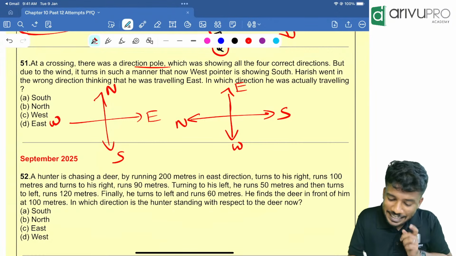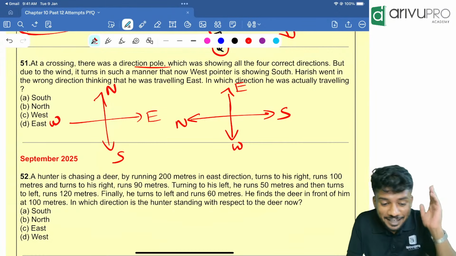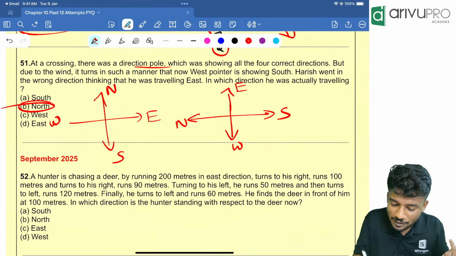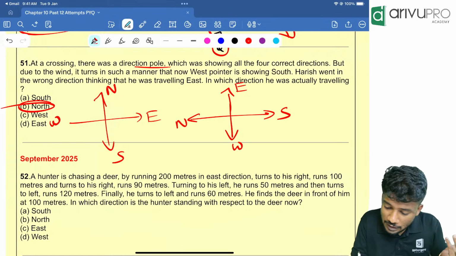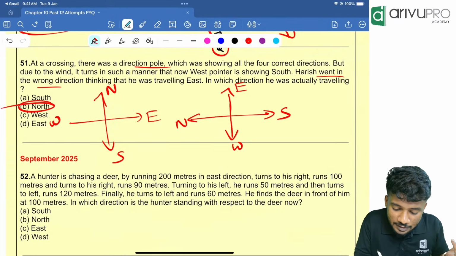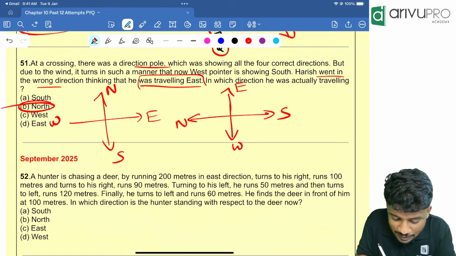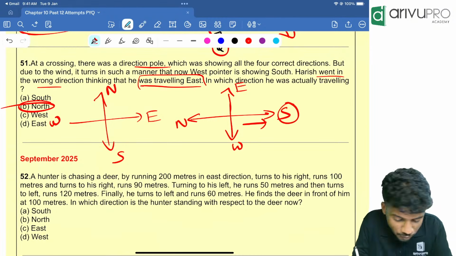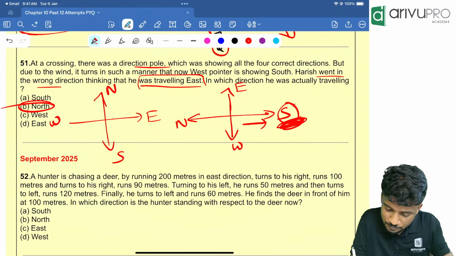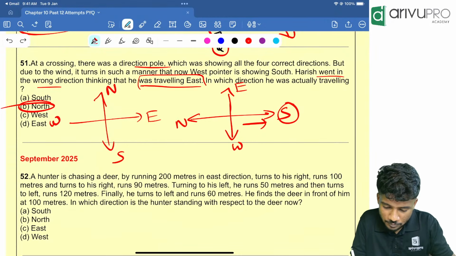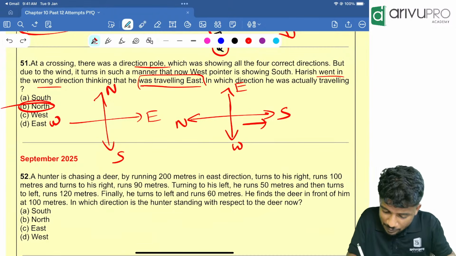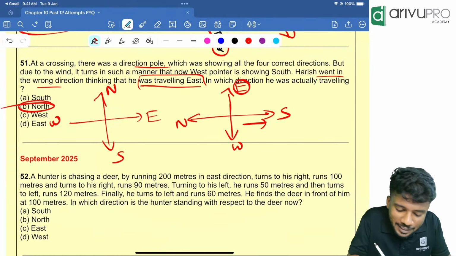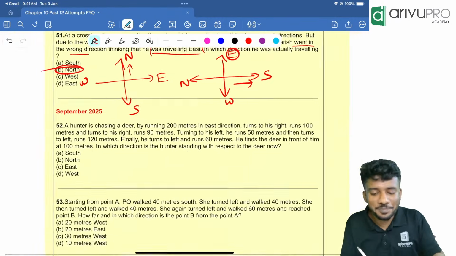Now the question is, in which direction he was actually traveling? Answer is north. Why? Because Harish went in the wrong direction thinking that he was traveling east. He was thinking that he was traveling in the east direction, but where was he actually traveling to? North. Option B is the answer.